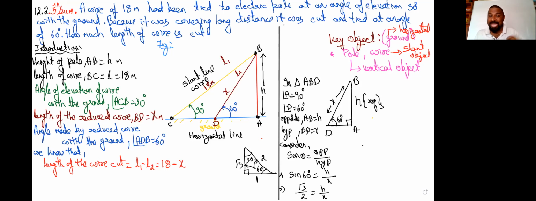We need x, so let's isolate h, the common thing in both. Cross multiplying, h is equal to √3x by 2. I'll call this equation 1.